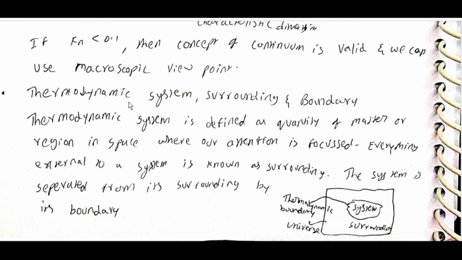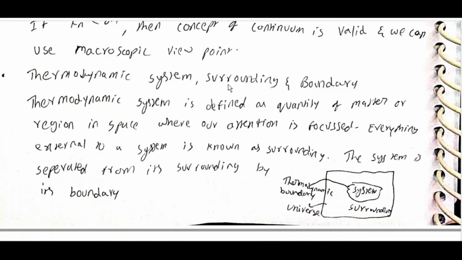Thermodynamic system, surrounding and boundary. A thermodynamic system is defined as a quantity of matter or region in space where our attention is focused. Everything external to a system is known as surrounding. The system is separated from its surrounding by a boundary. System, thermodynamic boundary, surrounding, universe.